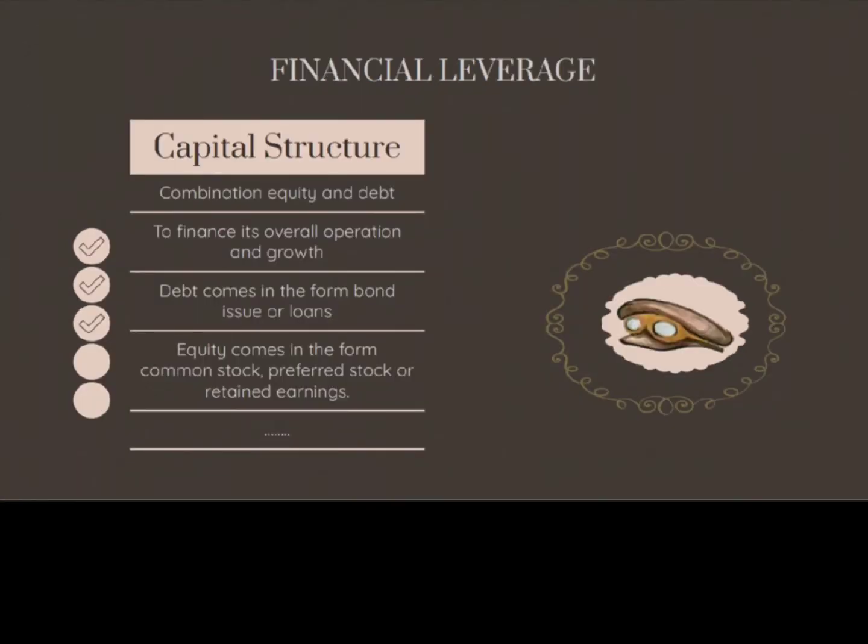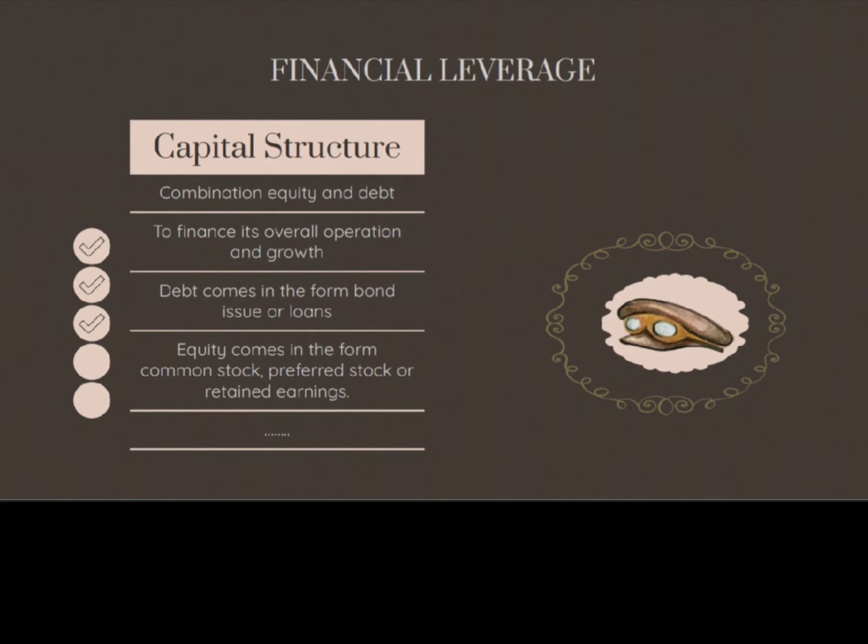Capital structure is the particular combination of debt and equity used by a company to finance its overall operation and growth. Equity capital is derived from a company's own shares and claims on its future cash flow and profits.